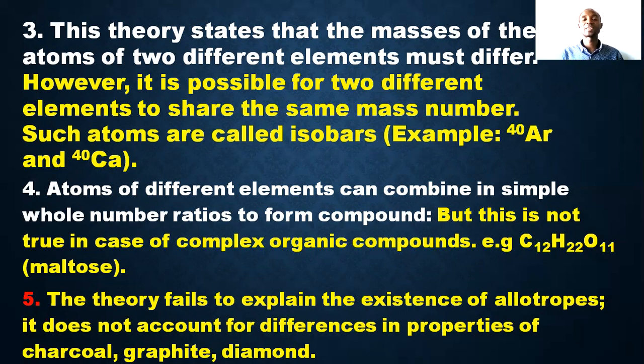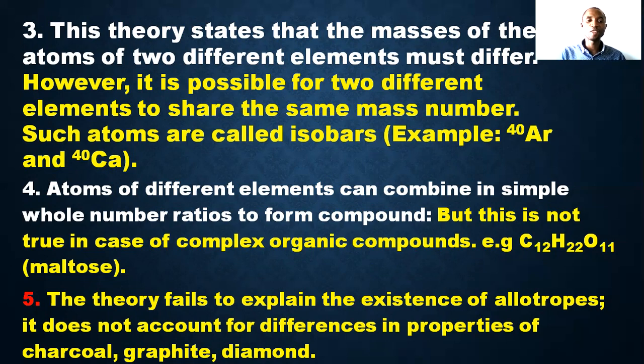But the theory says atoms of the same element are the same, and entirely different in all aspects from atoms of another element. But look at this one: the mass number of argon is 40, that of calcium is 40. We call such a thing isobars. So that is a modification, a discovery that was also made.